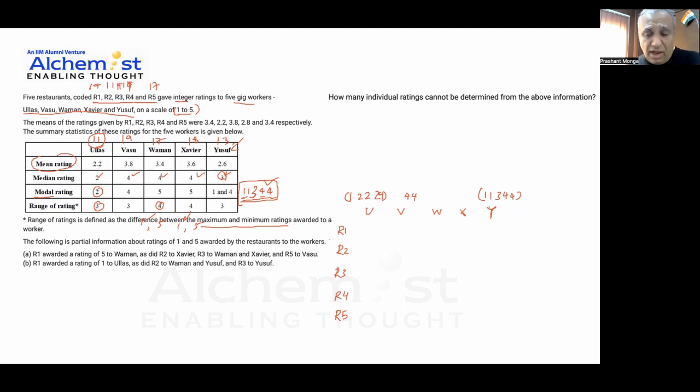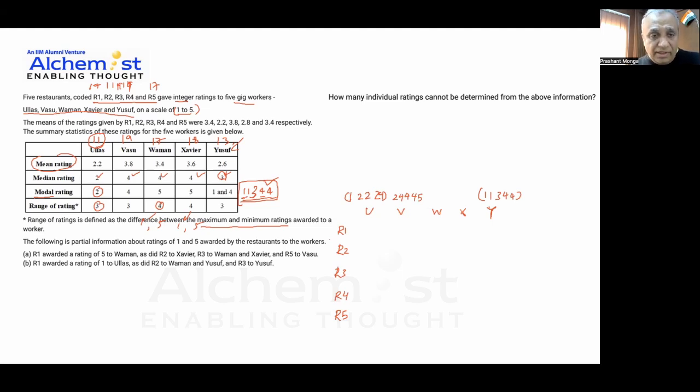Let's have a look. I have to make 19, so I need to make 11 with 3 numbers. If I take 1 and 4 as the range, then the next number would have to be 6. So 1 and 4 is not a possibility. That means 2 and 5 is the range. So it will be 2, 4, 4, 4, 5, and this adds up to 19. Yes, it does. So this is what Vasu's rating is.